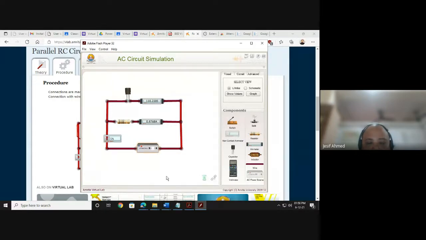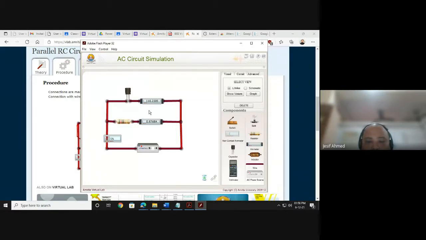Now again I will calculate. Suppose I change this capacitor value to now 0.0005, say. Okay, capacitor is now 0.0005 and the resistor, let's take it to 20.